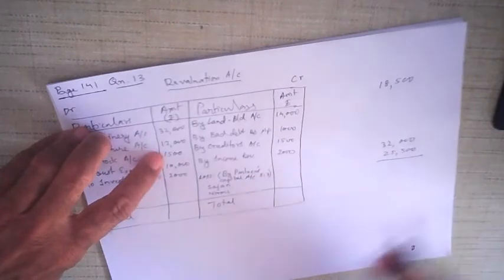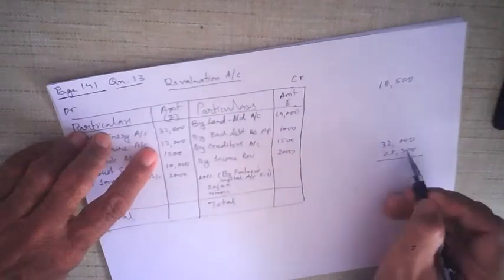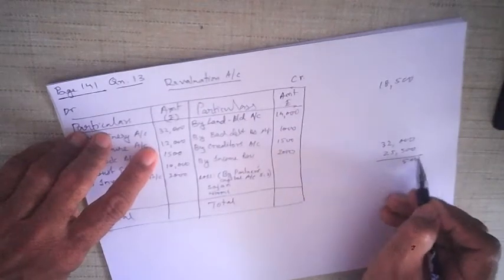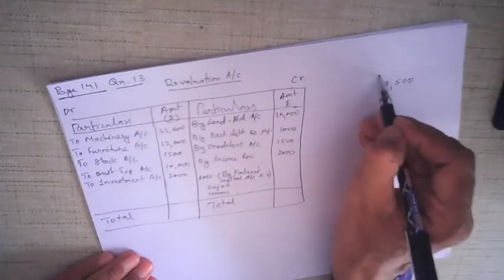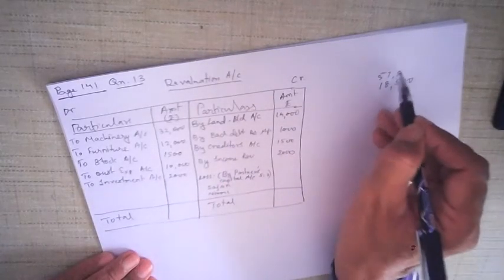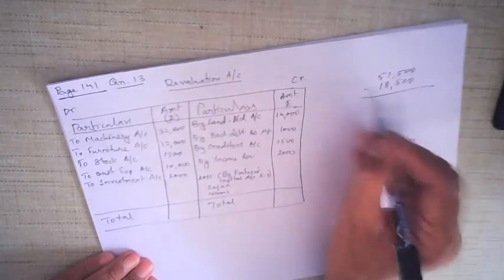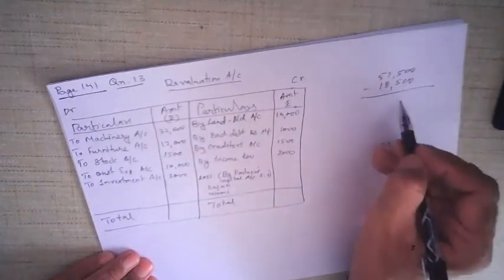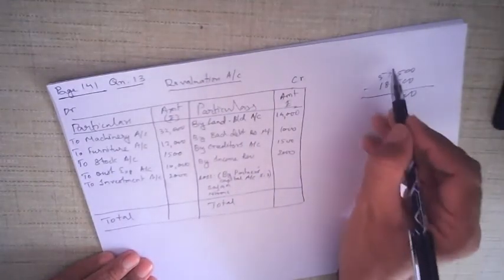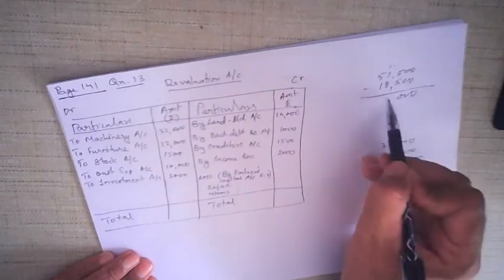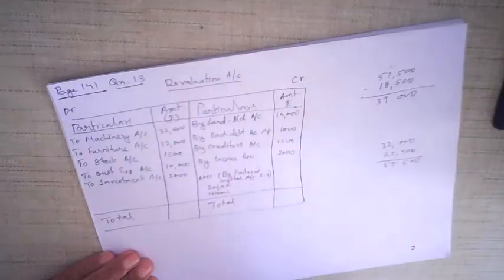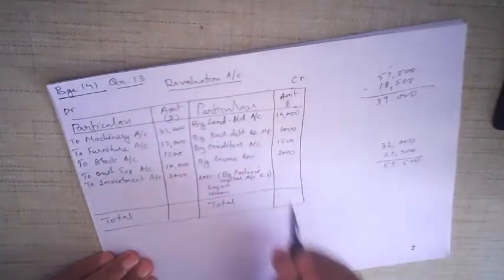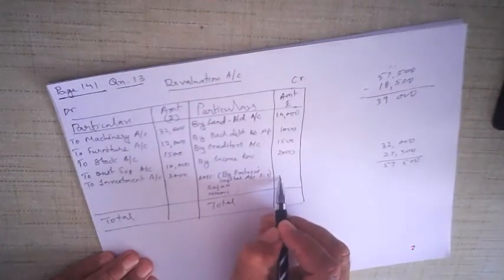So this is 57,500. Now let us minus it. Okay, if you minus it, you get 39,000. So there is a loss of 39,000 here.